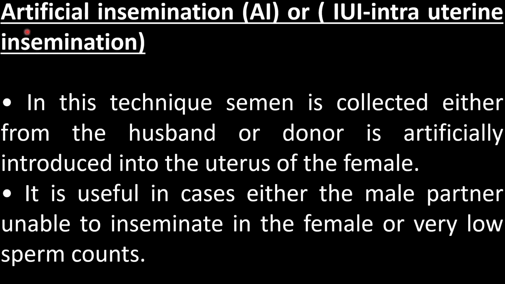The next technique is artificial insemination, AI, also called IUI, intrauterine insemination. In this technique, semen collected either from the husband or a donor is artificially introduced into the uterus of the female. It is useful in cases where the male partner is unable to inseminate the female or has a very low sperm count. So if the male partner has a low sperm count, this technique is helpful, which is called artificial insemination or intrauterine insemination.